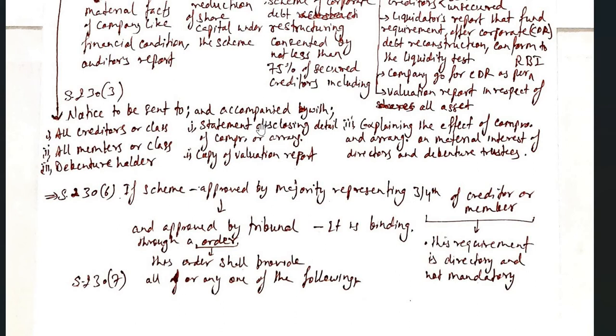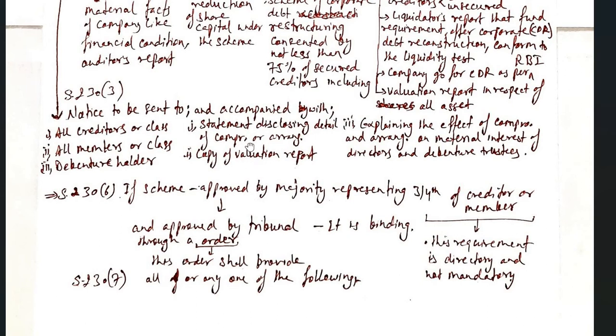It will be accompanied with a statement disclosing details of the company or details of the compromise or arrangement, and a copy of the valuation report explaining the effect of the compromise and arrangement on material interest of directors and debenture trustees. Means what would be the impact of the scheme on directors and debenture holders. It has to be mentioned in this notice.